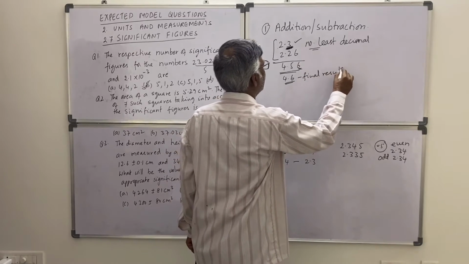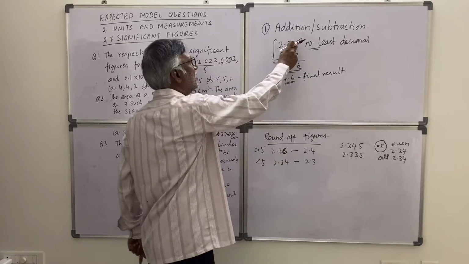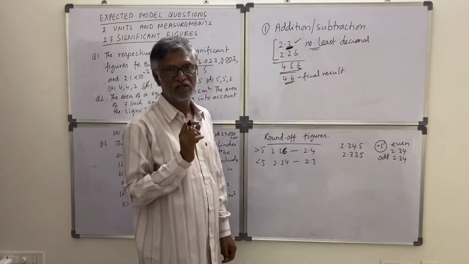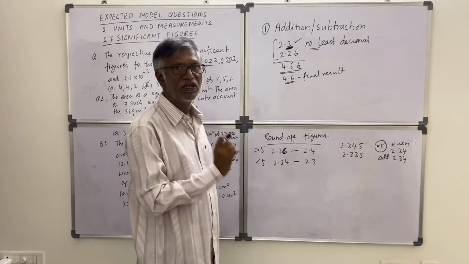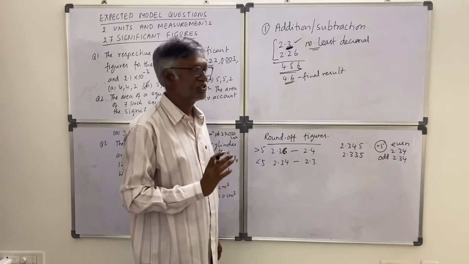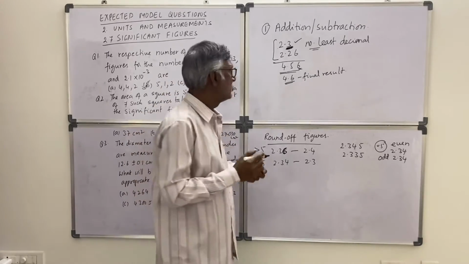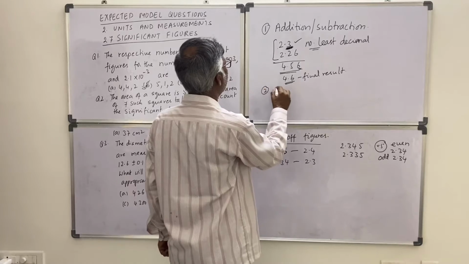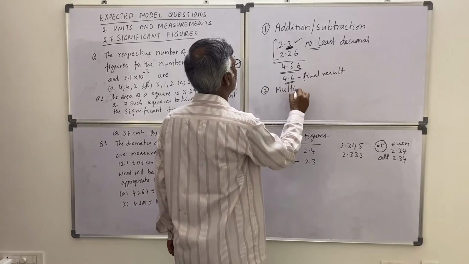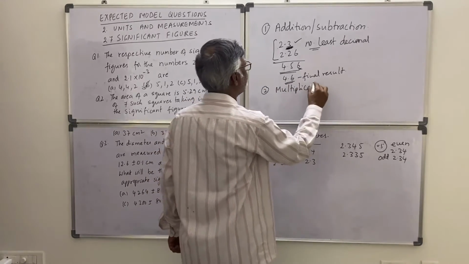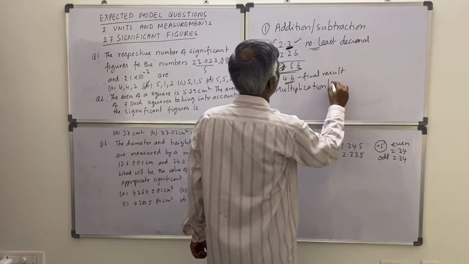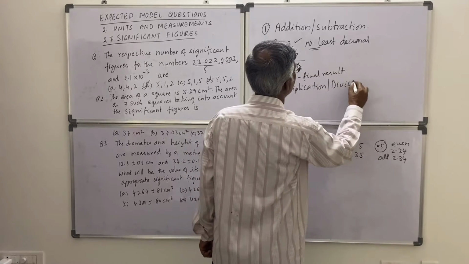So in the result, whichever has the least number of decimals, keep only that many decimals in addition and subtraction. Okay, so this is one rule. And the second rule is multiplication or division.